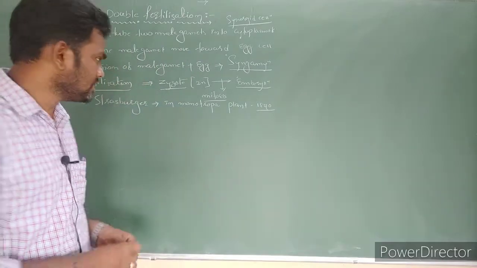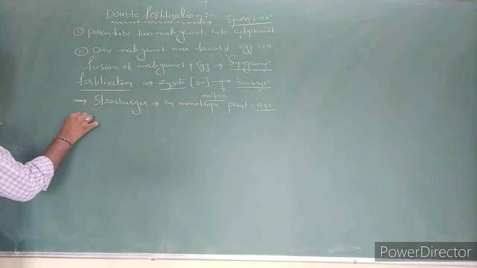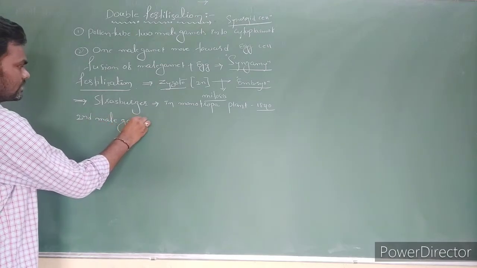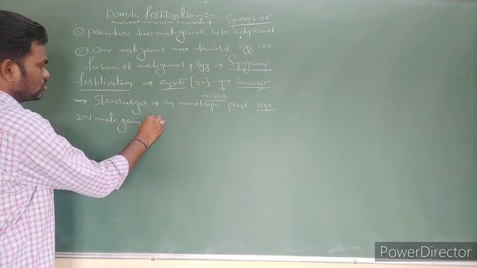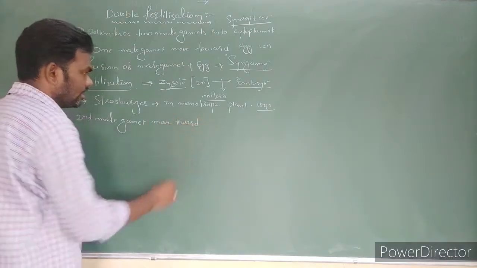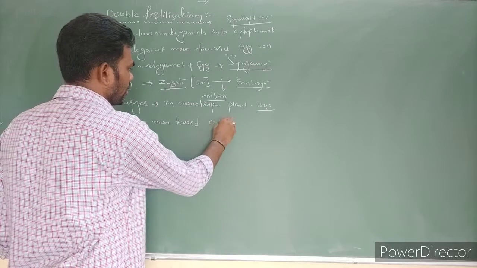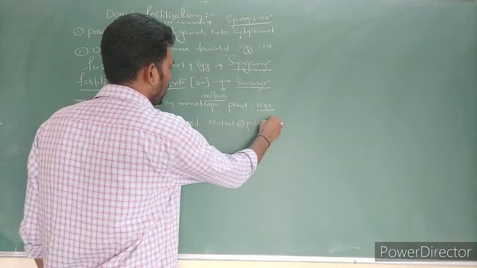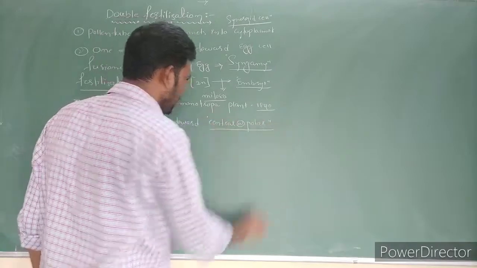Now one more male gamete is there, which we call the second male gamete. The second male gamete moves towards the central cell, nothing but the polar cell, right?